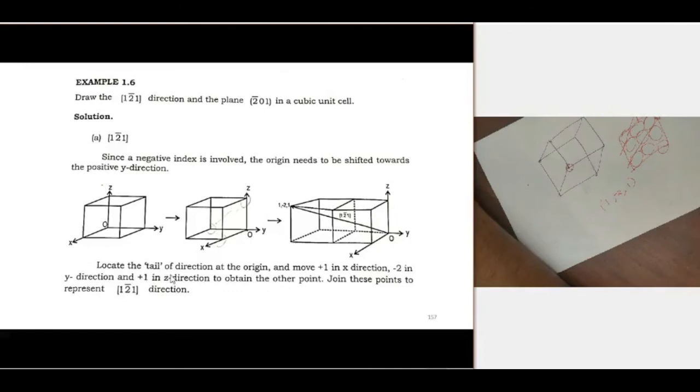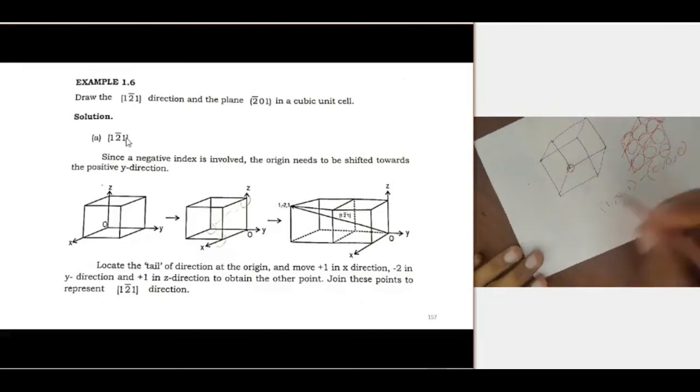Here locate the tail of the direction at the origin and move plus 1 distance. The x-intercept is 1, the y-intercept is -2, and the z-intercept is again 1. If you take the tail portion as the origin, then there is no need of subtraction.